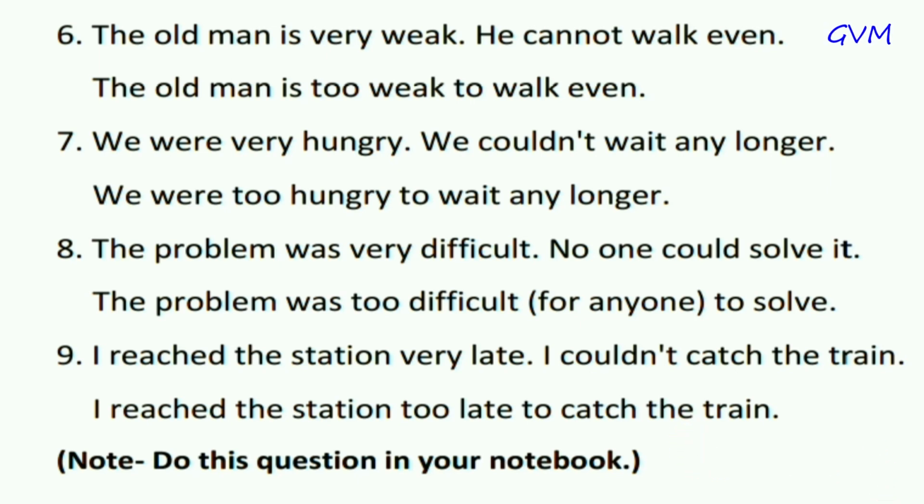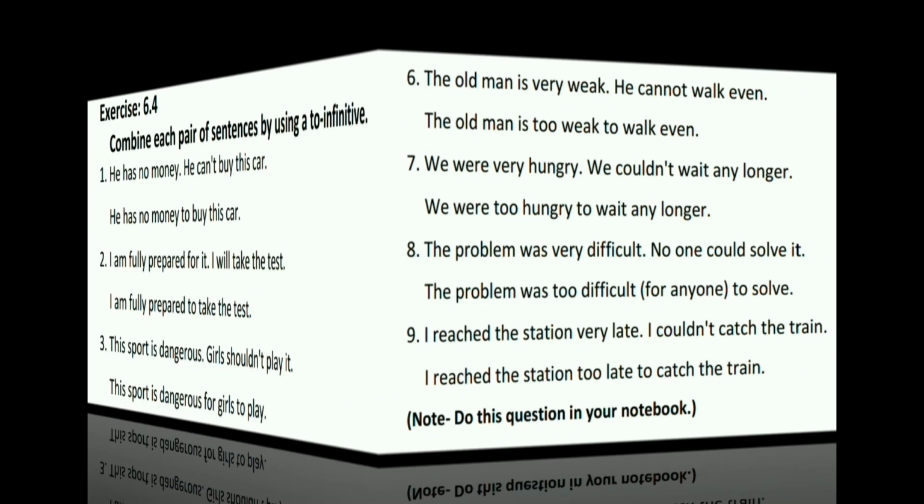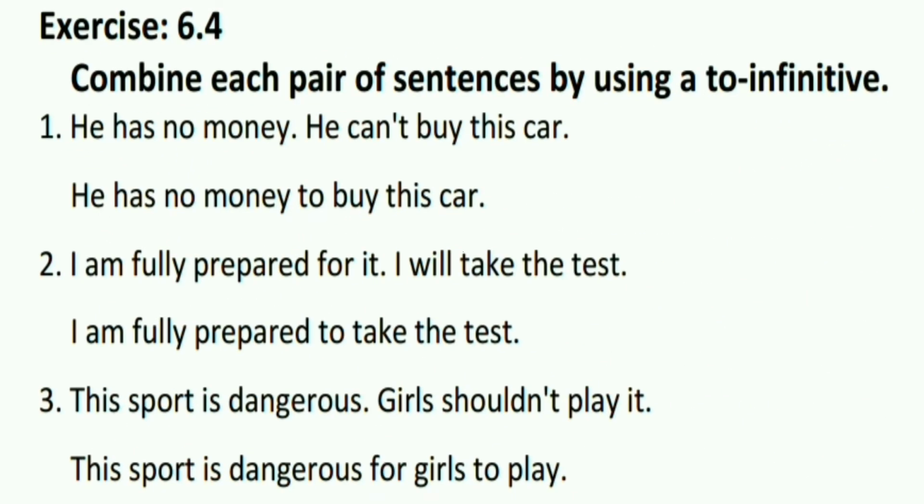My dear student, do this question in your notebook. Now, exercise 6.4. Combine each pair of sentences by using a to infinitive. First, he has no money, he can't buy this car. He has no money to buy this car. Second, I am fully prepared, I will take the test. The answer is, I am fully prepared to take the test. Third, this sport is dangerous, girls should not play it. This sport is dangerous for girls to play.